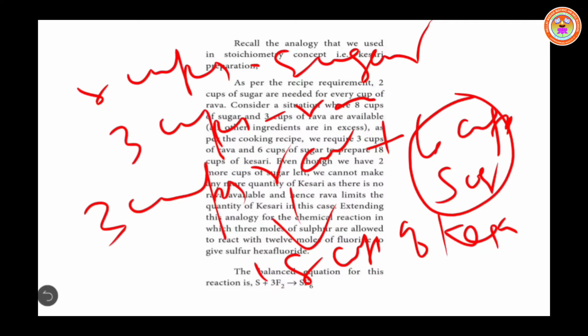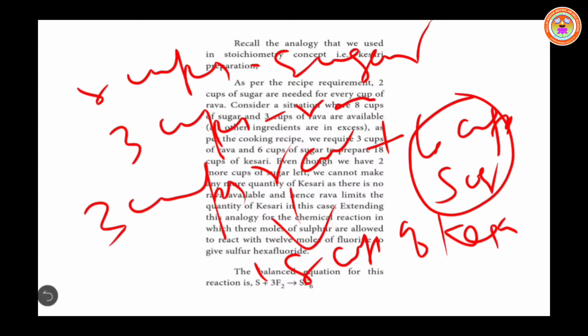So here the rava is completely consumed. So rava is the limiting reagent. From 8 cups of sugar, only 6 cups of sugar is used, so 2 more cups of sugar is in excess. Even though we have 2 more cups of sugar left, we cannot make any more Kesari, because no rava is available. Therefore rava is the limiting reagent and sugar is the excess reagent.